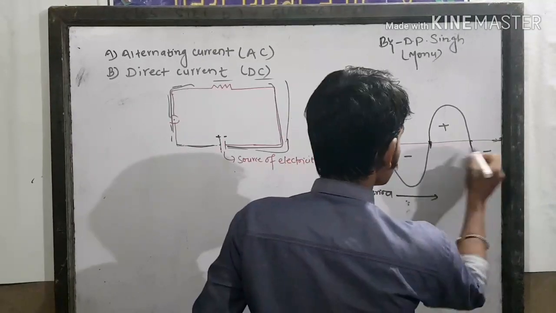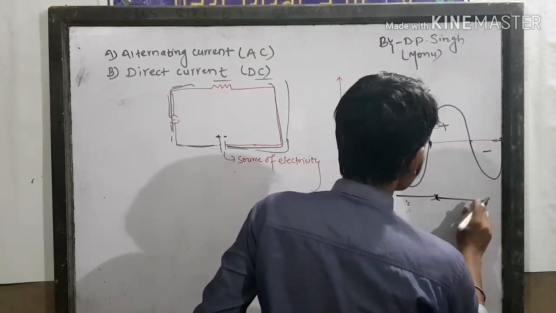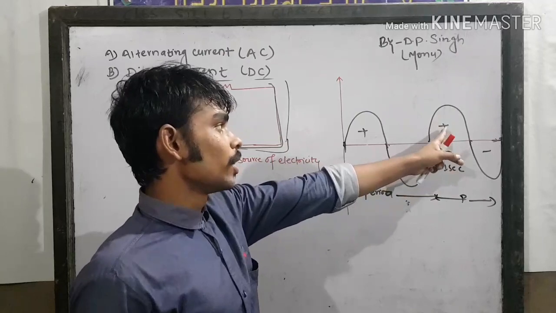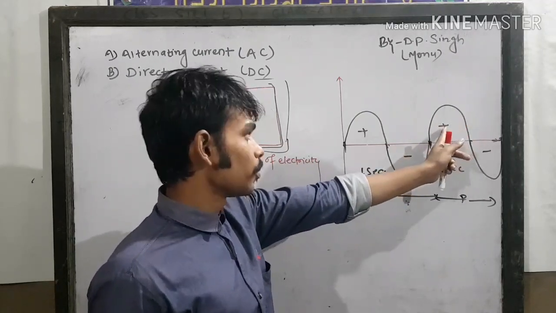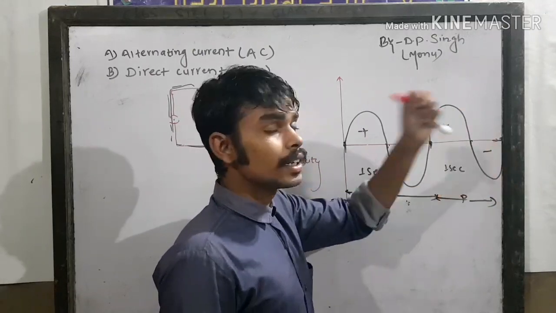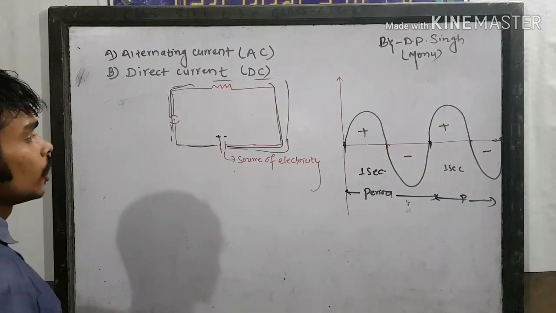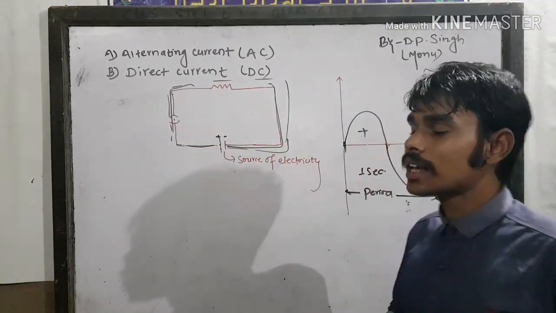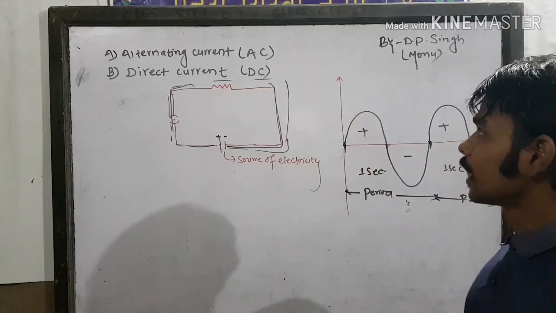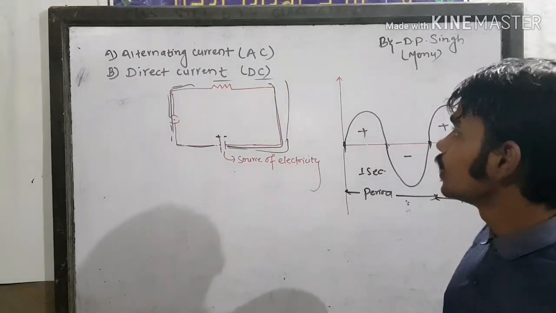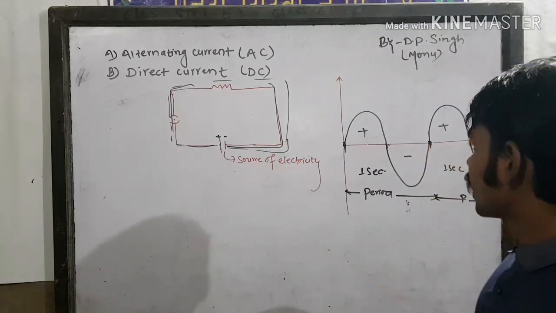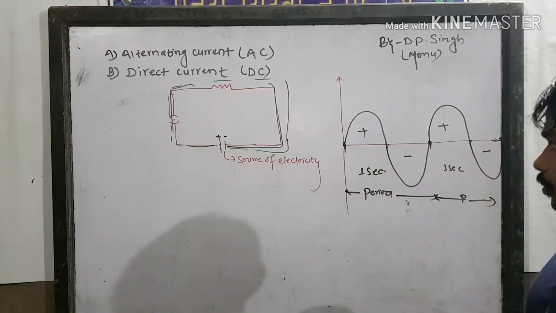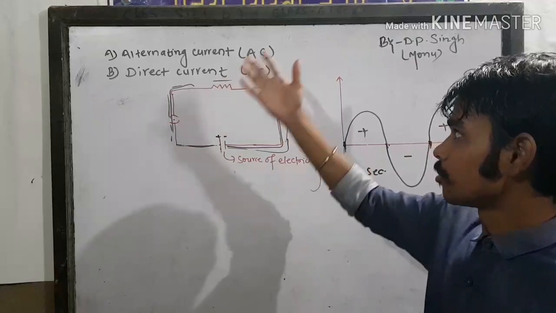In another second also, the direction changes. It means at one time there is a positive charge, and in another second there is a negative current. So it means the polarity changes alternately and regularly when the time is passed. So we can define alternating current as the current whose magnitude and direction changes alternately and regularly with the passage of time, and we have shown it from the circuit diagram and the graph. So I think you have clear concept about alternating current.